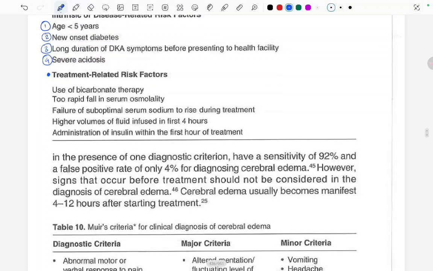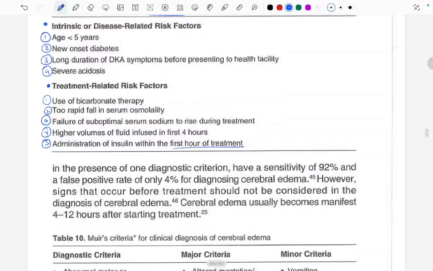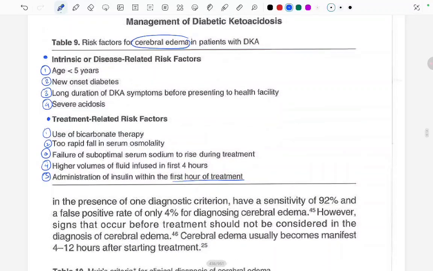Use of bicarbonate therapy, too rapid fall of the serum osmolality, failure of the suboptimal serum sodium to rise during the treatment, higher volumes of fluid infused in the first 4 hours, administration of insulin within the first hour of treatment. This is very important to remember that we should not do all these.